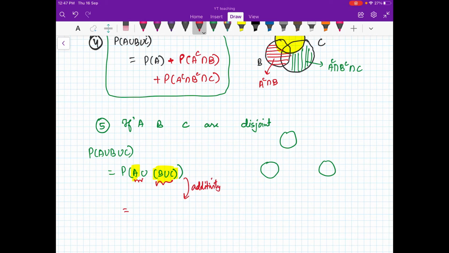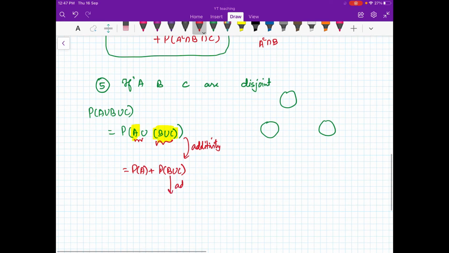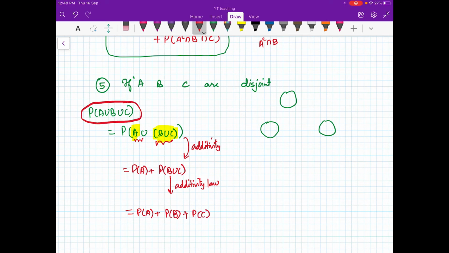So what will you get? You will get probability of A plus probability of B union C. Now again you use the additivity law. So what will you get? You will get probability of A plus probability of B plus probability of C, right? So that is obvious. When A, B, C are disjoint, in that case you can write like this, right?